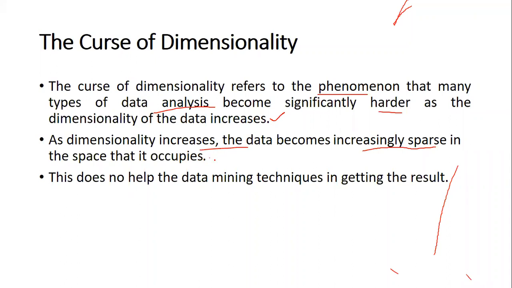For example, in a three-dimensional space, as the dimensionality increases, the points are going to become very, very sparse, very distinctly located, because we are looking at a lot of things which are not required. So the data is going to become increasingly sparse.